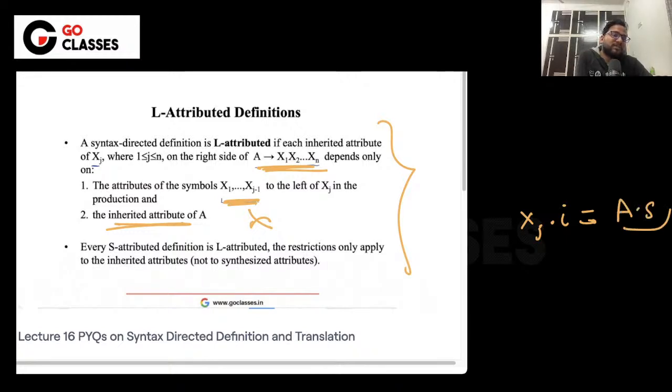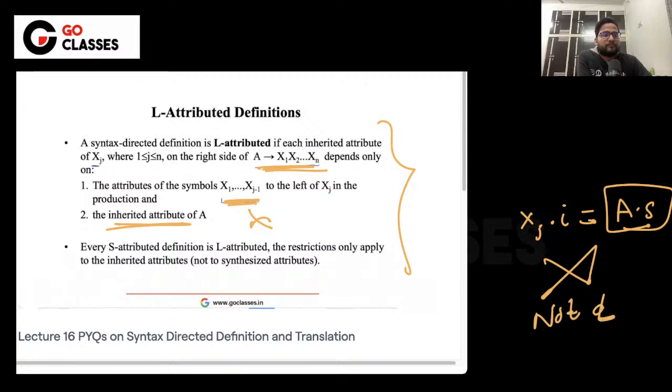If it is depending on the synthesized attribute of A, then it is not L-attributed. It can depend on the parent attribute, but the parent attribute cannot be synthesized. That is the most important point for L-attributed: the parent attribute has to be inherited.